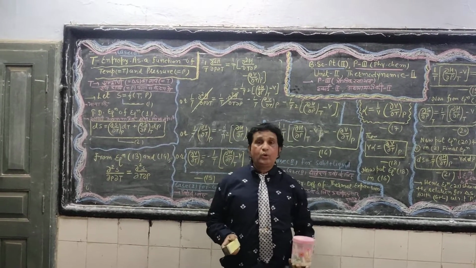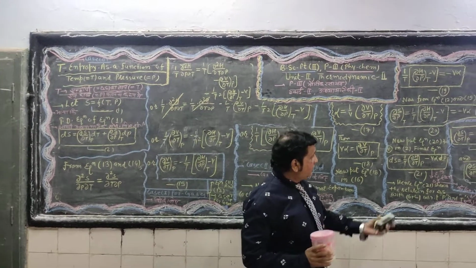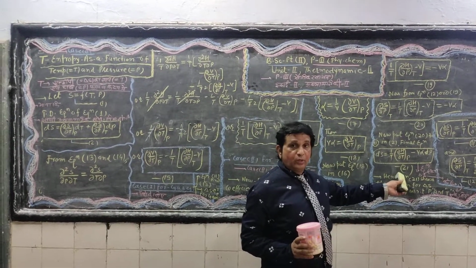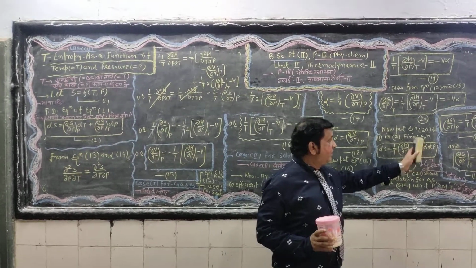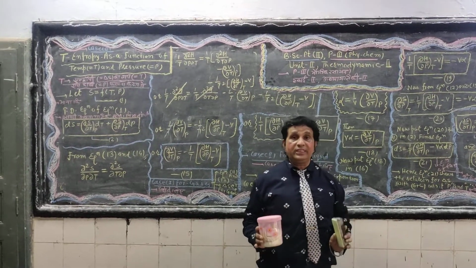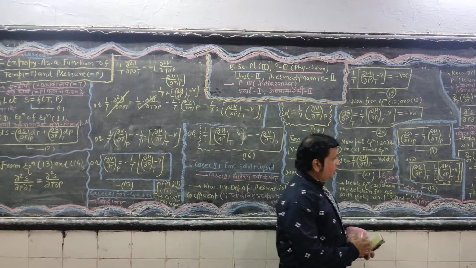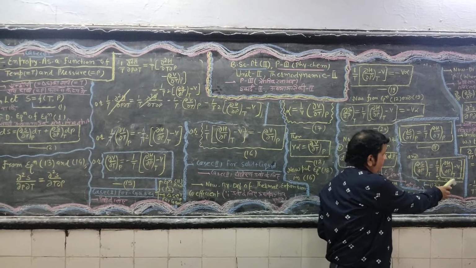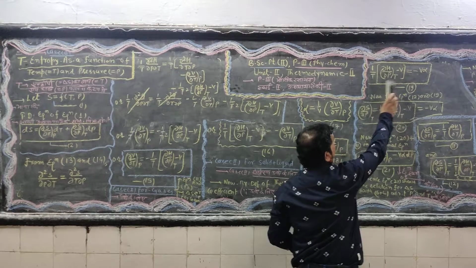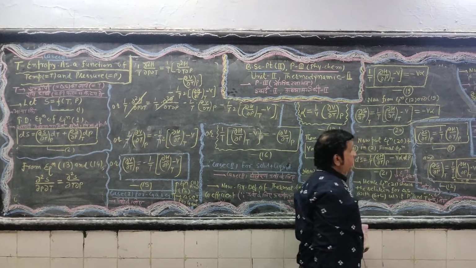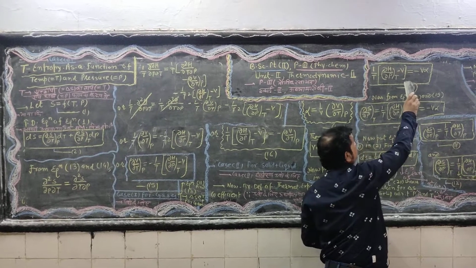the variation of entropy for liquids and solids. See here, the final equation I am writing, equation number 21: dS is equal to 1 upon T, del H by del P at constant T, minus V alpha dP. Try to understand once again: this quantity 1 upon T, del H by del P, minus V, is equal to minus V alpha, equal to this quantity in equation number 12.